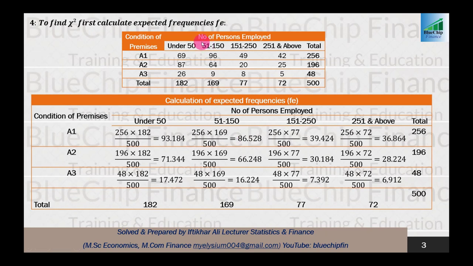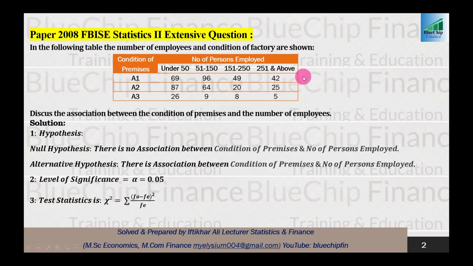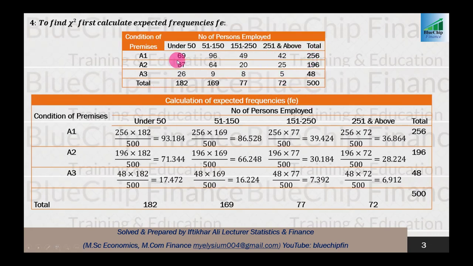So for expected frequencies, first of all we take the total. If totals are not given in the question, we will take the total of all these observations by rows and columns.